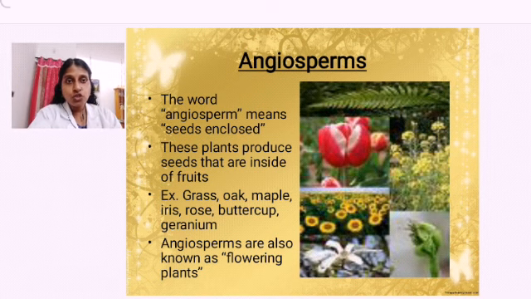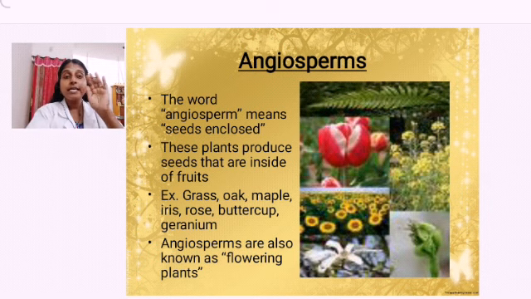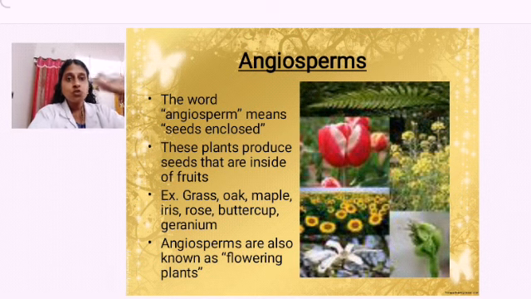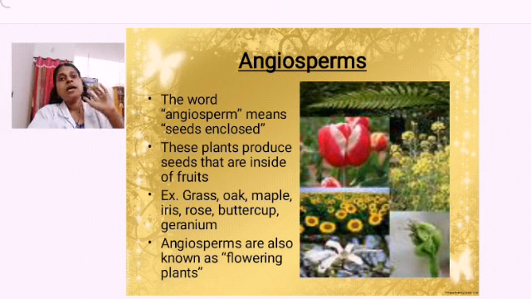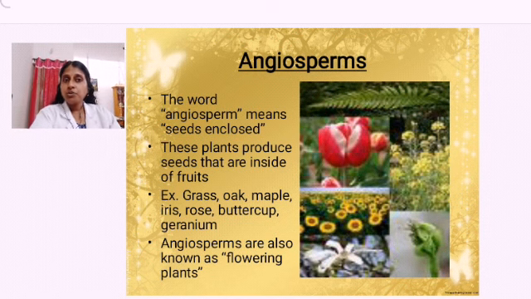But in the case of angiosperms, they are all flowering plants, and the seeds are true seeds. It means the seeds are covered by what? They are covered by the fruits. So the seeds are enclosed. They are not naked. They are enclosed by the fruits. That is the characteristic feature of the angiosperms. They produce seeds that are inside the fruits, right?